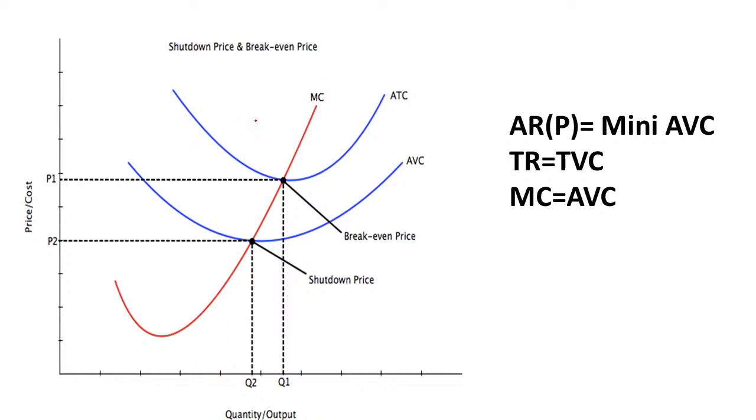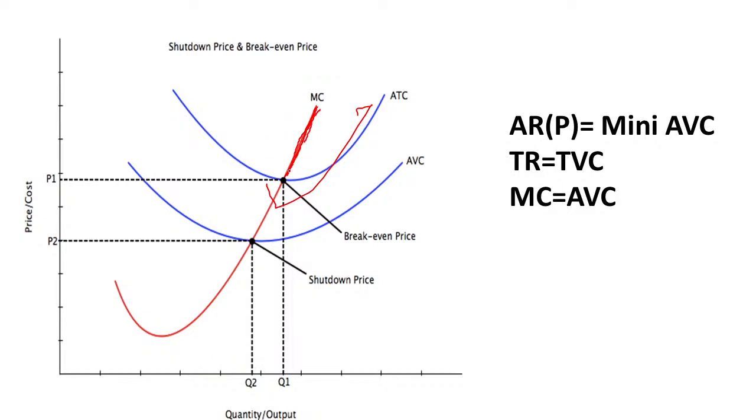So here you can see, this is the average cost curve. This is the average variable cost curve, and this is the marginal cost curve. The area above the average cost curve is known as the profit zone. A firm will make profit here.